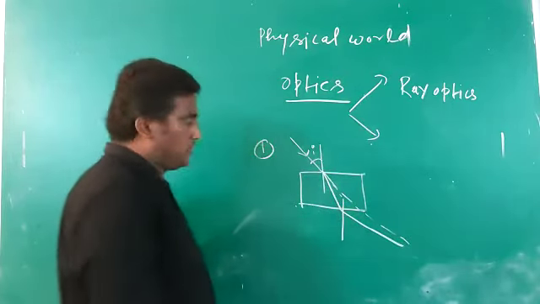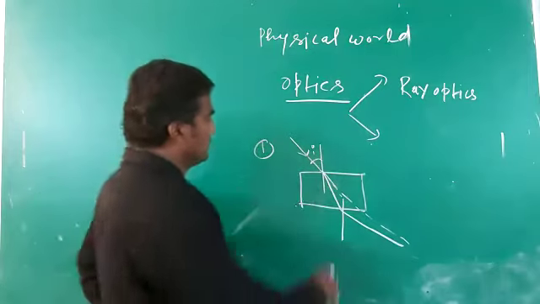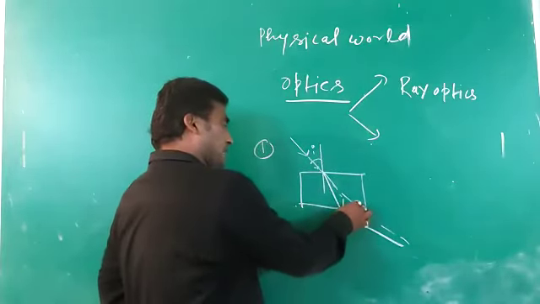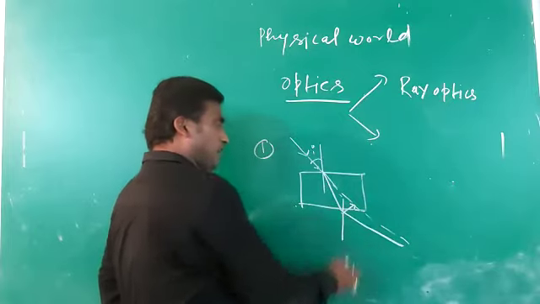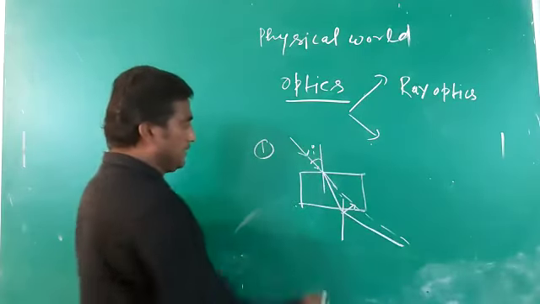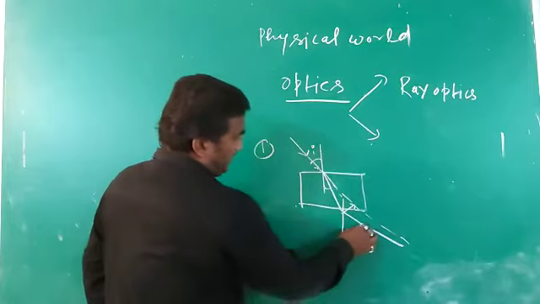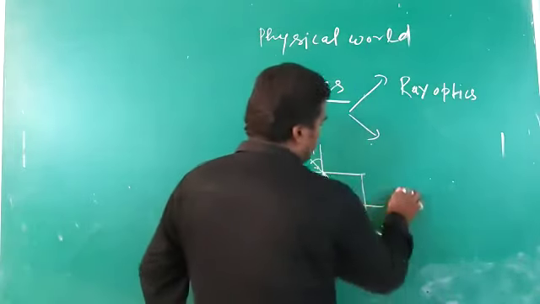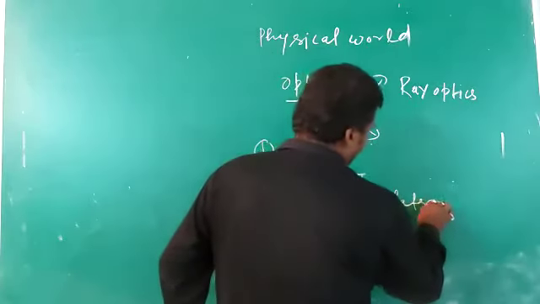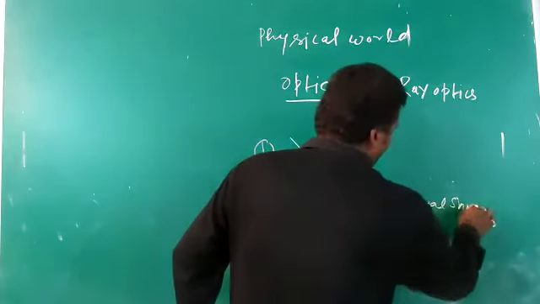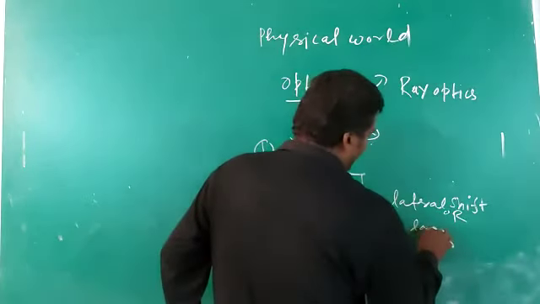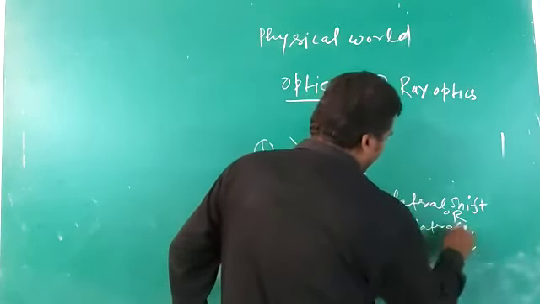A parallel line is drawn from the incident point. The perpendicular distance between the parallel line of the incident and emergent ray is known as the lateral shift or lateral displacement.